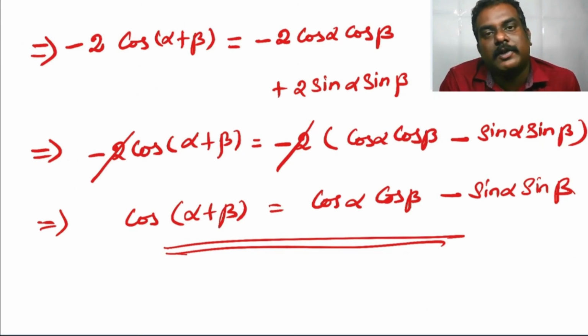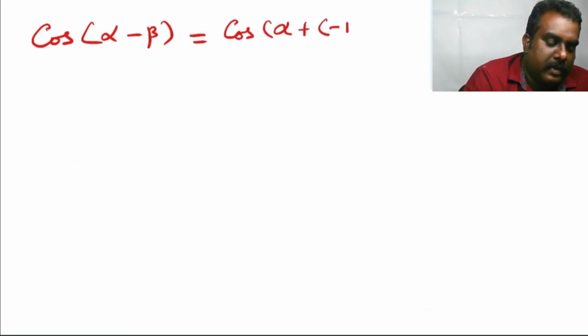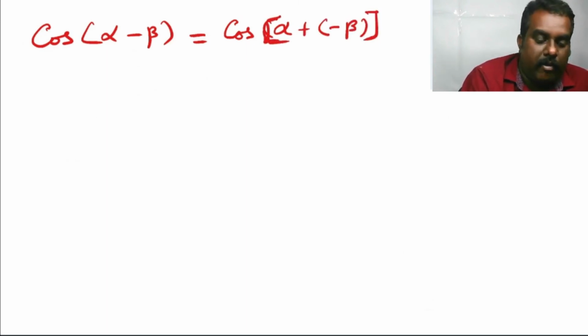Now I am going to derive the formula of cos alpha minus beta from cos alpha plus beta. Cos alpha minus beta can be written as cos of alpha plus minus beta.